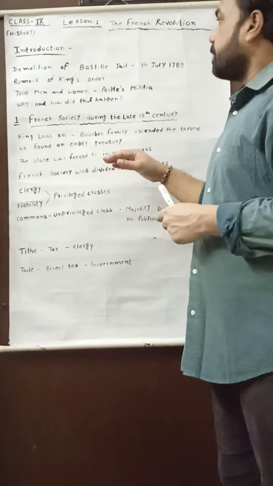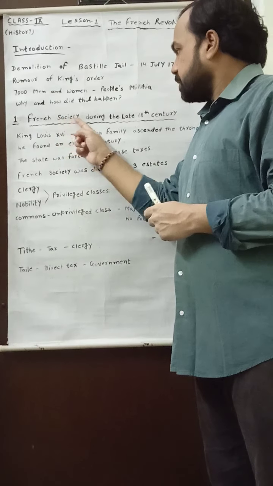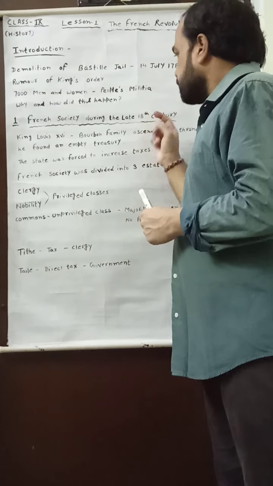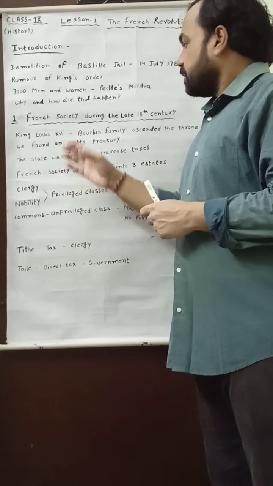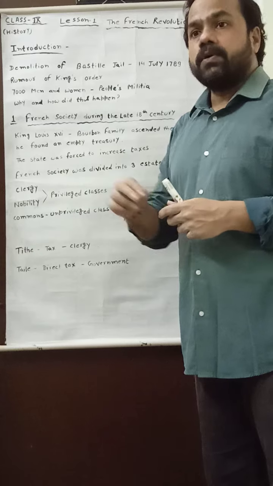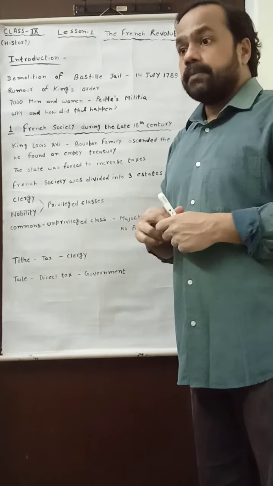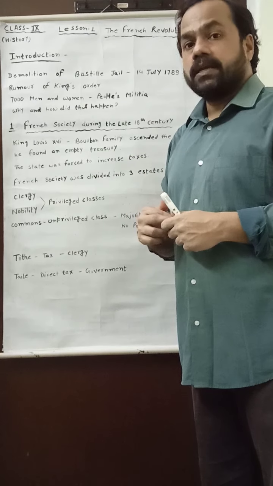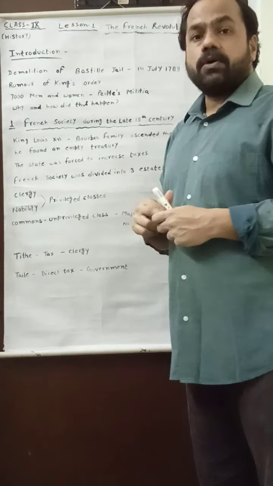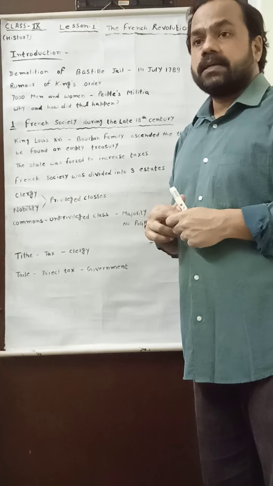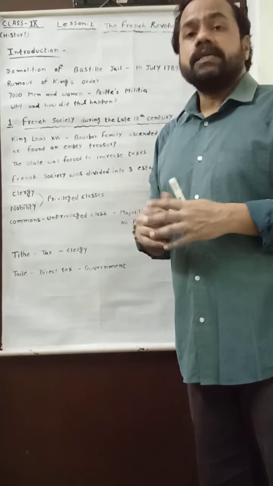Now see, the first chapter of the French Revolution is related with French society during the late 18th century. My dear students, you know very well that King Louis XVI became the King of France, and when he ascended the throne, he found an empty treasury.